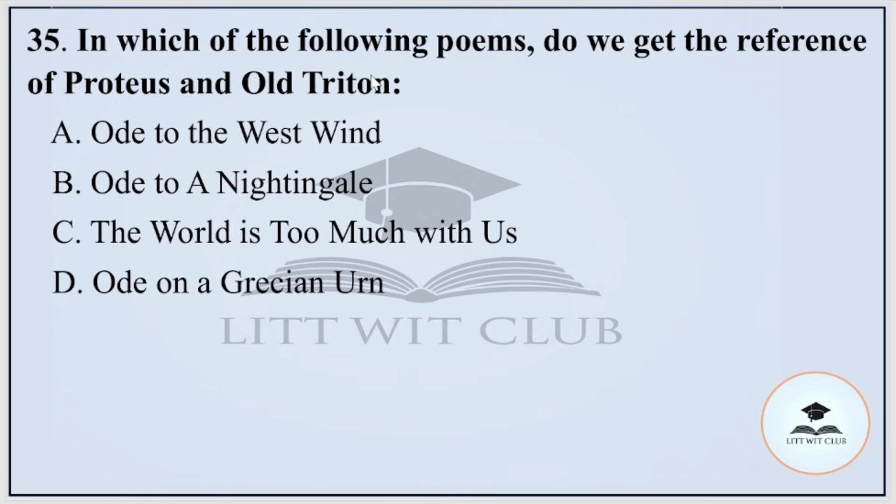Question number 35. In which of the following poems do we get the reference of Proteus and Old Triton? Option A, Ode to the West Wind, B, Ode to a Nightingale, C, The World Is Too Much with Us, or D, Ode on a Grecian Urn. And the correct option is The World Is Too Much with Us.